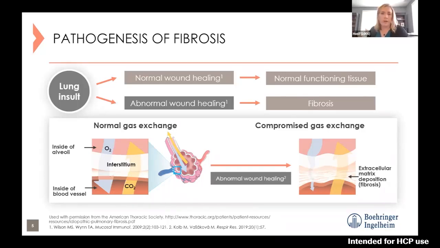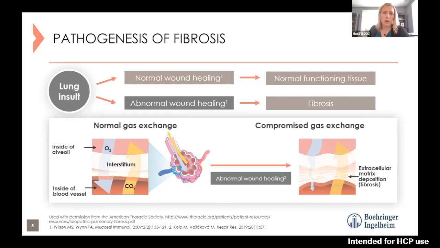There can be a breakdown in the regulatory mechanisms that set off an excessive inflammatory cascade, uncontrolled activation of cells called fibroblasts that start laying down this extracellular matrix in the interstitial space. And you'll see that represented here in the illustrated graphic.